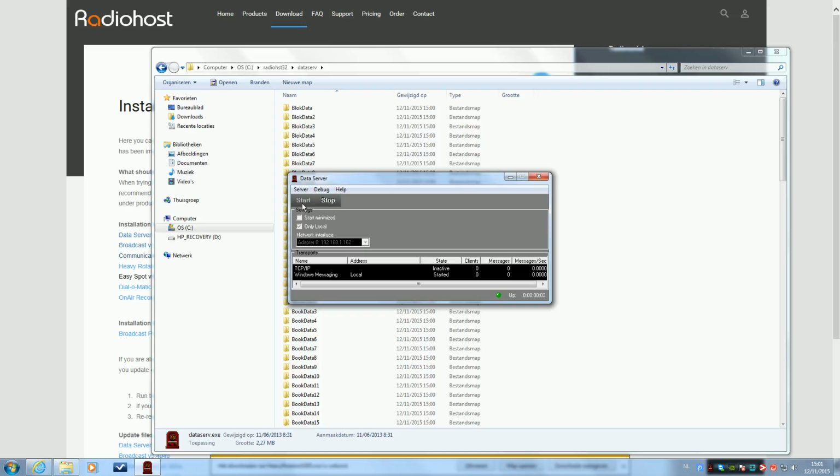So the Radiohost system is installed now. The next step is configure the different modules.